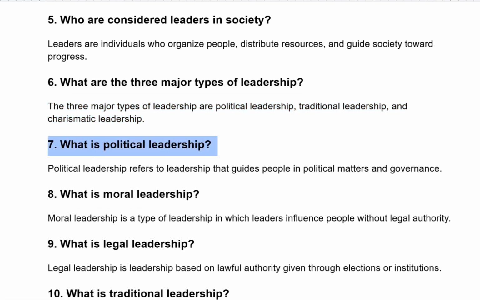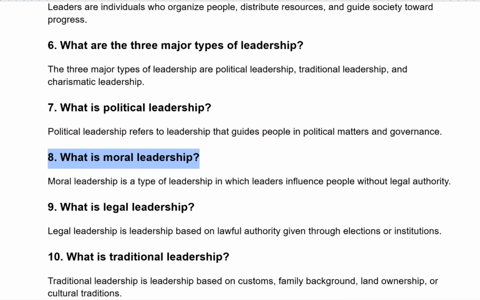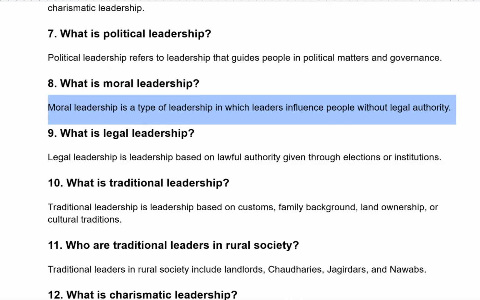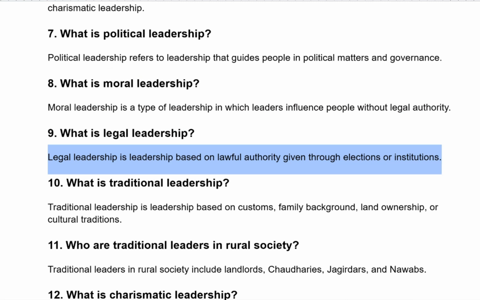What is political leadership? Political leadership refers to leadership that guides people in political matters and governance. What is moral leadership? Moral leadership is a type of leadership in which leaders influence people without legal authority. What is legal leadership? Legal leadership is leadership based on lawful authority given through elections and institutions.